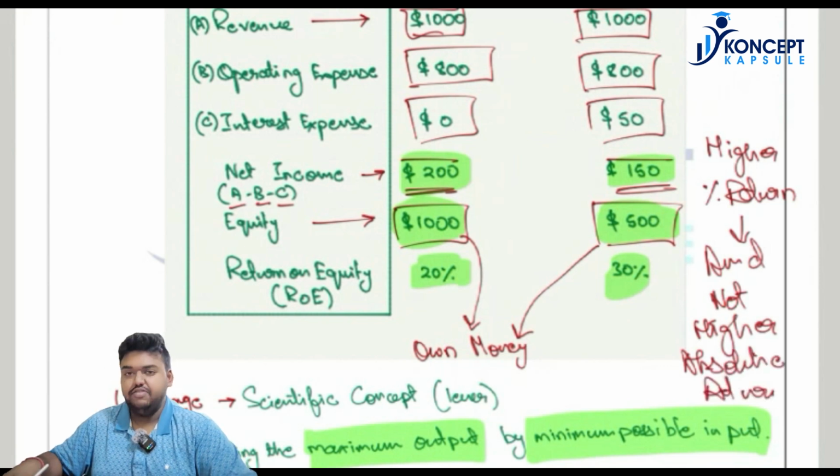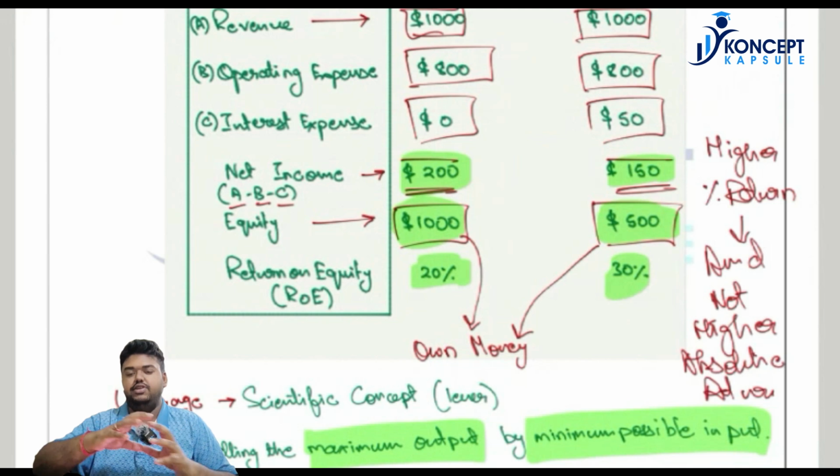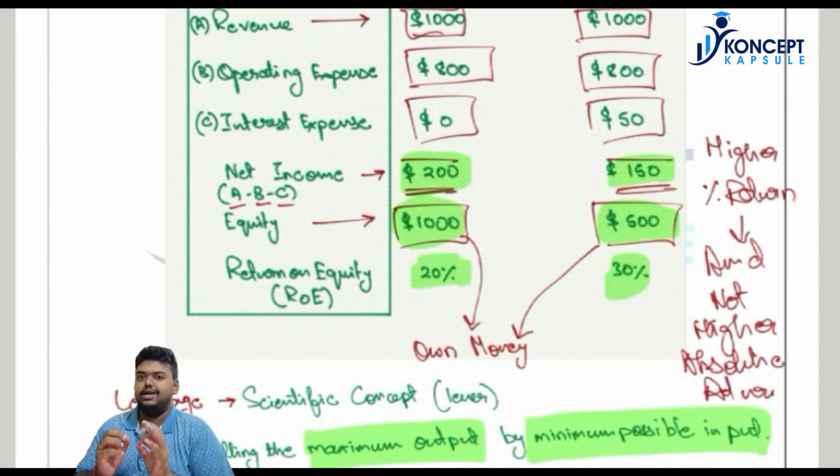So when we are talking about the impact of leverage on return on equity, we are never talking about the absolute amount of income that the shareholders are going to make. It will be lower. We are talking about the percentage return that they are making. In percentage terms, as long as the favorable financial leverage holds, the more you borrow, the higher will be the return on equity.